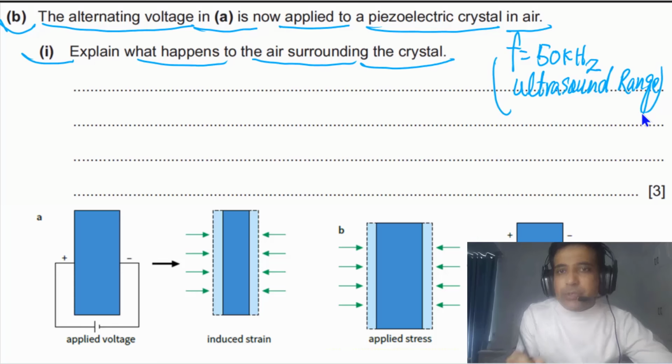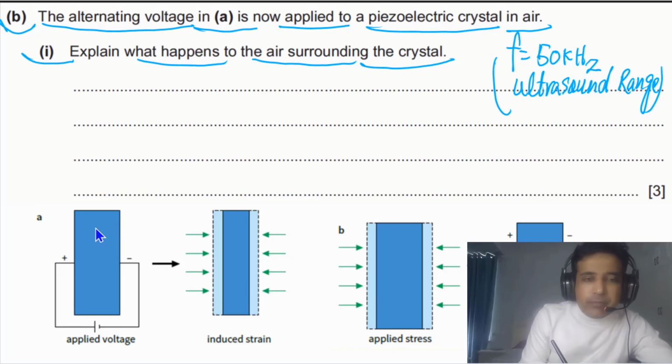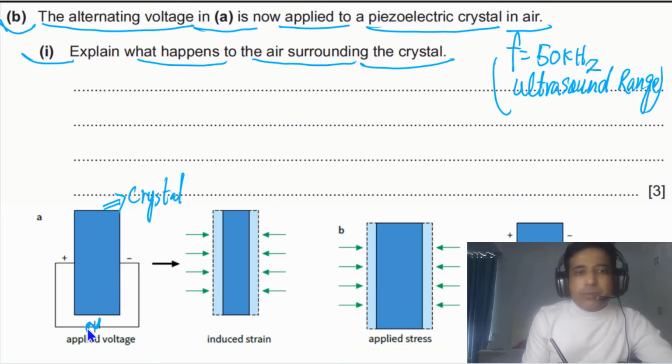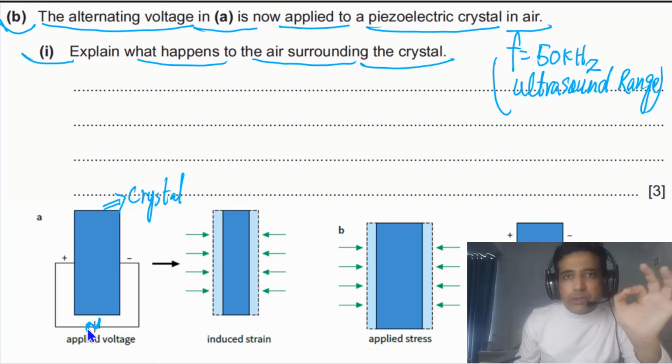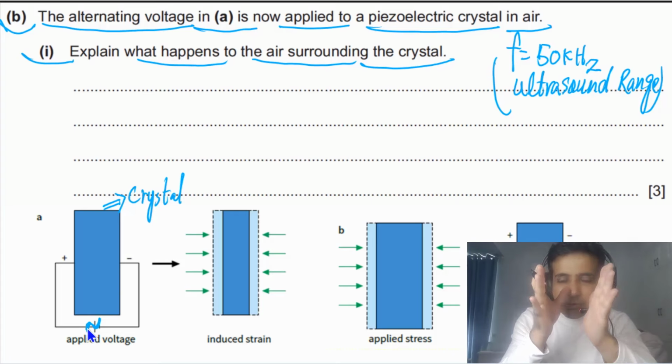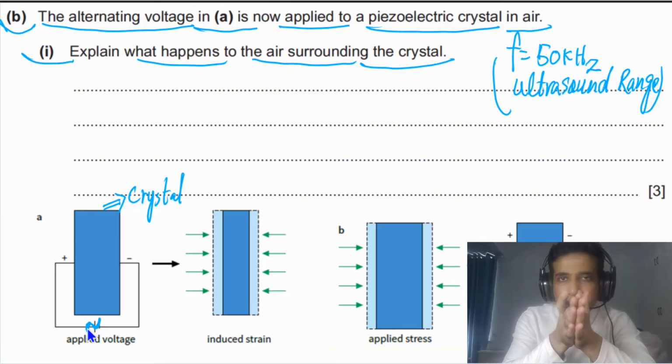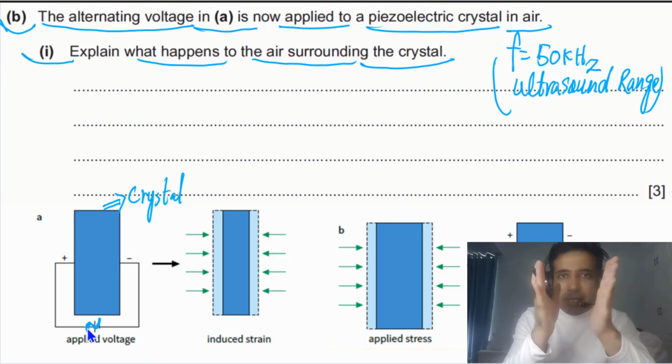Now we need to understand what happens if we apply alternating voltage with this frequency across the piezoelectric crystal. This one is the crystal. When we apply alternating voltage across it, the crystal will vibrate like this: it will be compressed and expand, compressed, expand, compressed, expand.